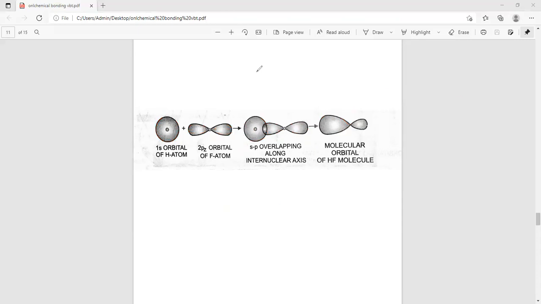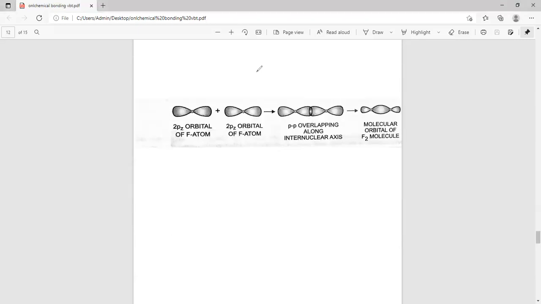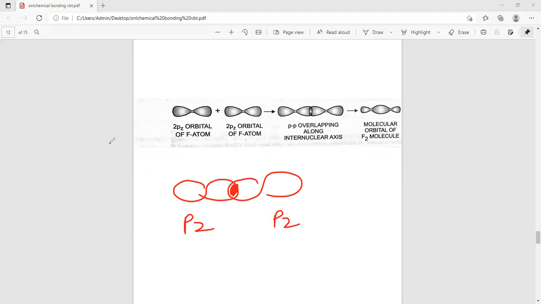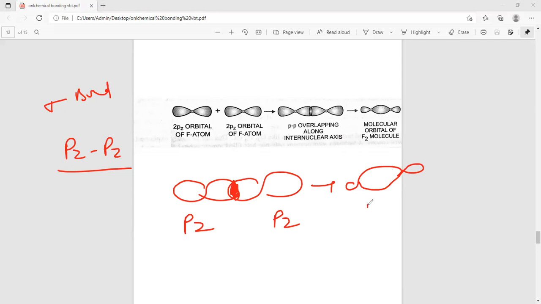Third one is pz, pz overlapping. This type of overlapping is called pz-pz overlapping, and it is a sigma bond. End-to-end overlapping is there, and after this it forms this type of molecular orbital, right?